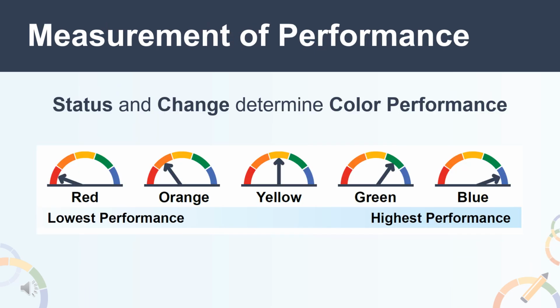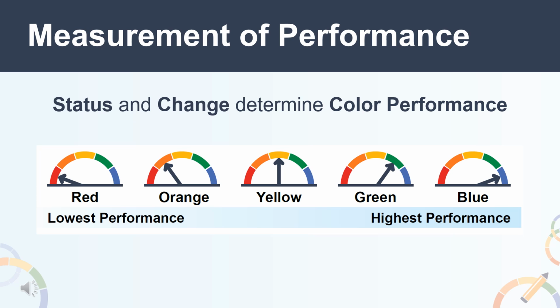For these state indicators, the measurement of performance for local educational agencies, or LEAs, schools, and student groups on the dashboard is done by looking at 2 years of data. Status, or current year data, and change, which is a comparison between the current and prior year's data. It's the combination of status and change that determines color performance on the dashboard.